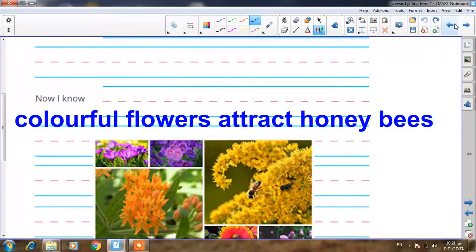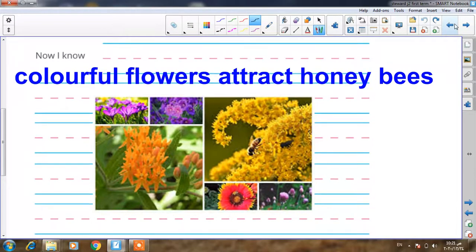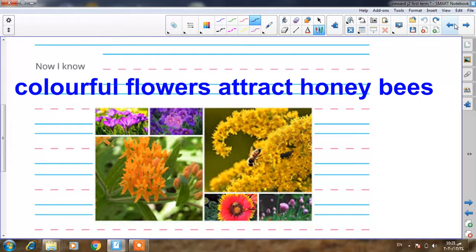How? I will plant colorful flowers in my garden. These colorful flowers have many colors, as you can see here in the picture, and these colors will attract the bees. Okay, make the bees come and stand on these flowers.